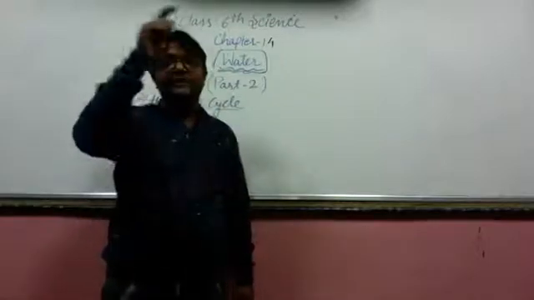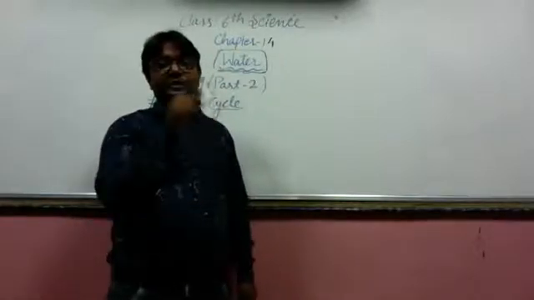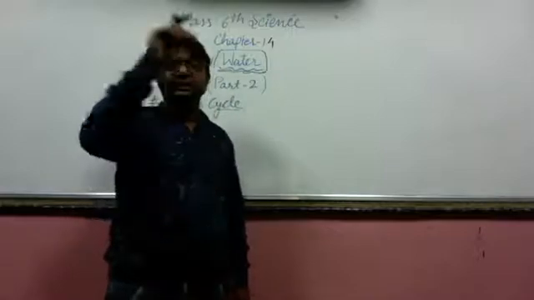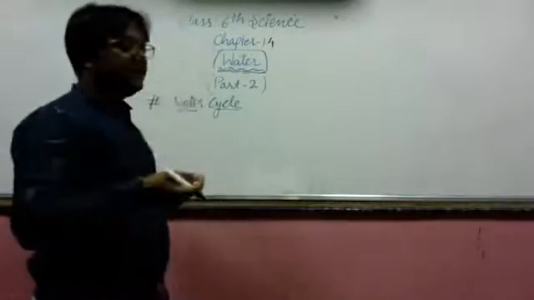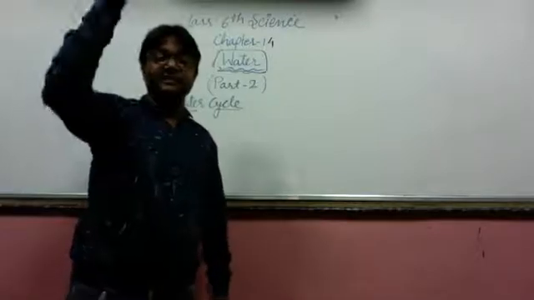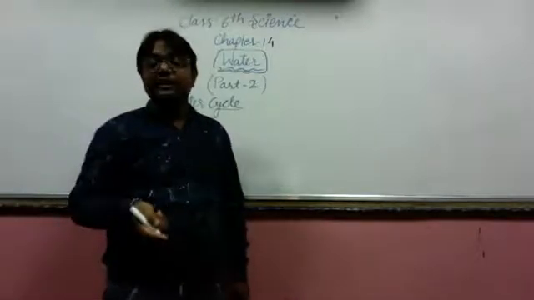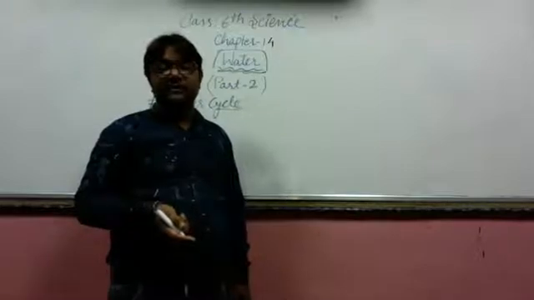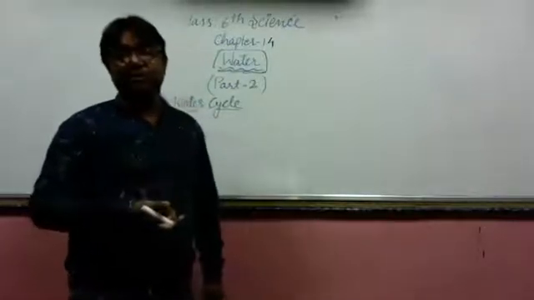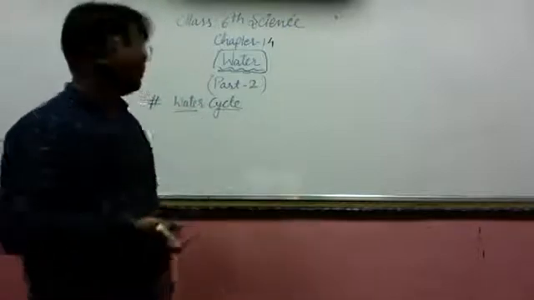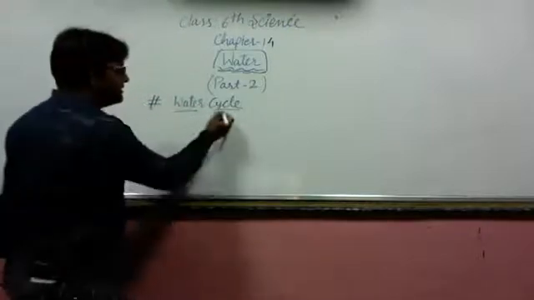So this is what happens. The water is being circulated, the forms of water are being changed, and it is circulated in a circle. The water gets evaporated, after the evaporation condensation will be there, and then it will come back in the form of precipitation, so that in the form of rainfall that water comes down on the earth's surface. So this is all about the water cycle.